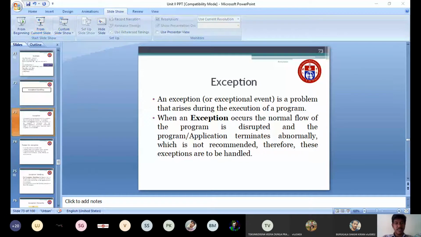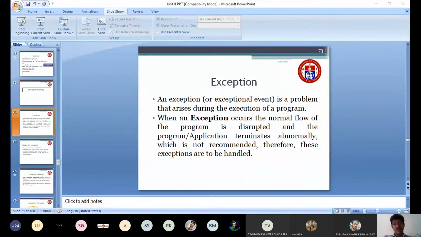What is meant by exception? It is a problem that arises during the execution of the program. For example, whenever we try to execute 1 by 0, the result is infinite. Similarly, whenever you try to do 1 by 0 in a program, you may get an exception. In that case your program will be terminated or aborted. That type of event is called an exceptional event.